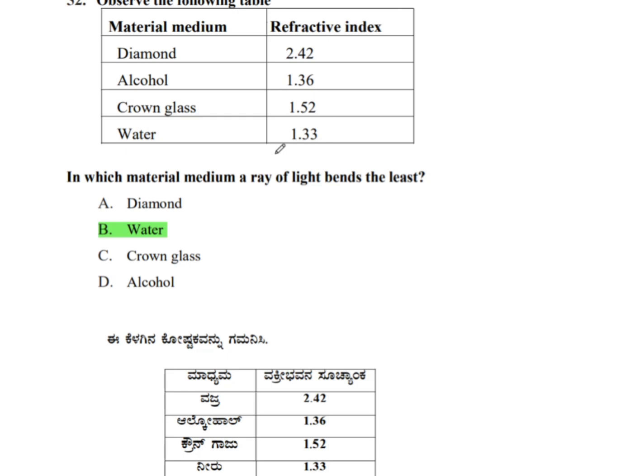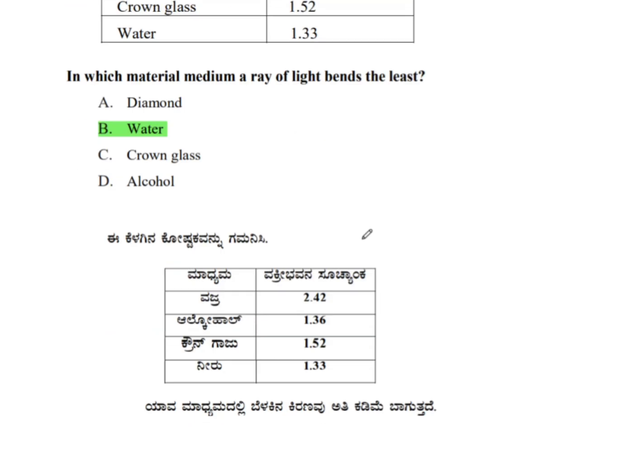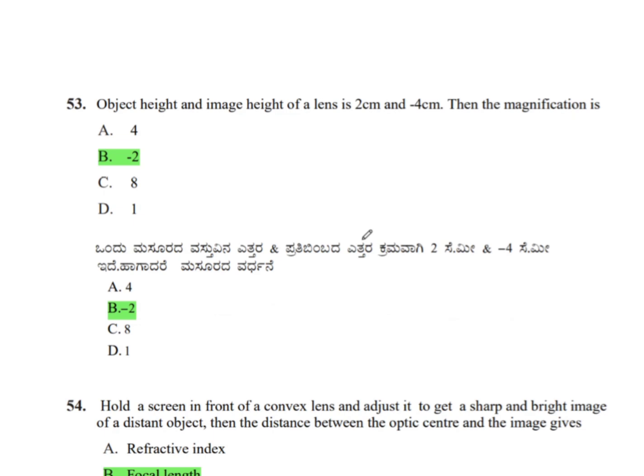In which material medium a ray of light bends the least? That is, with least refractive index means it bends least. Therefore, the correct answer is option B, water, because it has least refractive index.